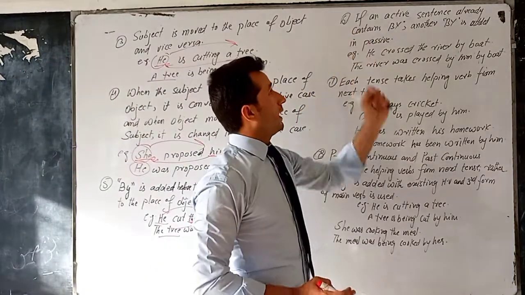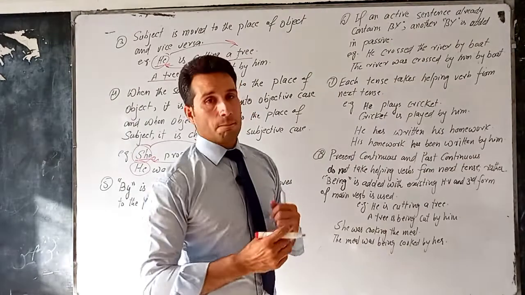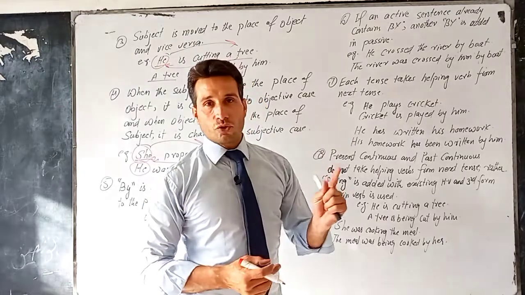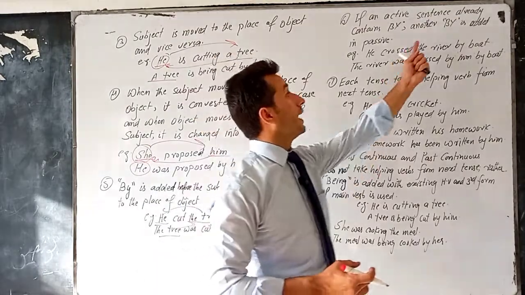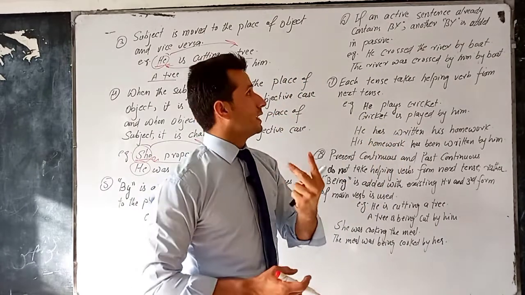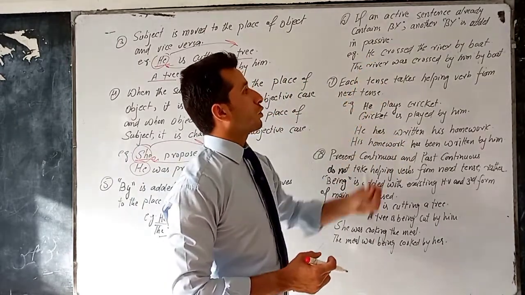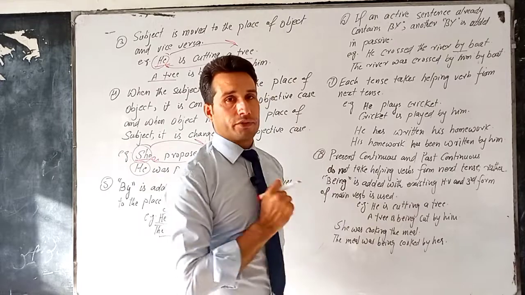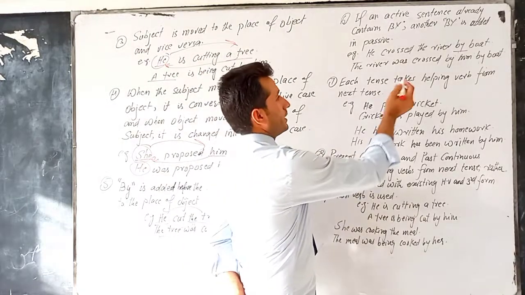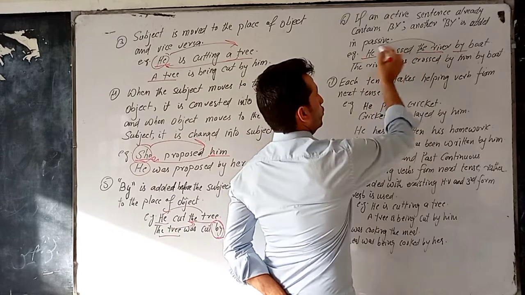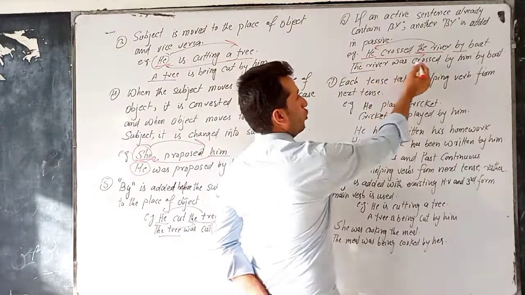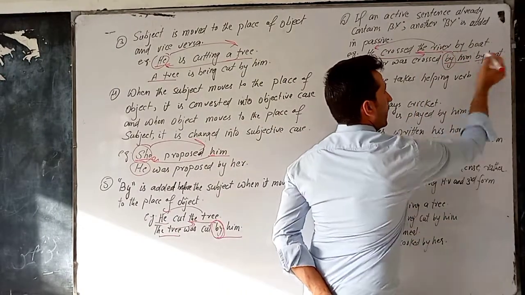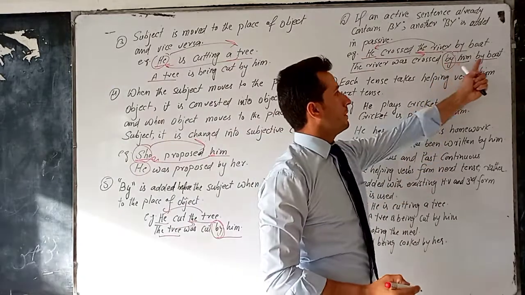Next we have if an active sentence already contains by. If there is a sentence and that is active sentence but it has by in it, it does not mean by makes it passive. So we add another by. Okay, so we may have two bys in a sentence. For example, he crossed the river by boat. Now we have a by here, but it's an active sentence, past simple tense. When we change it into passive voice, the river, it is the object and he is the subject. So we convert them with each other. The river was crossed by him. We add another by here, by him, by boat. So we have two bys here.